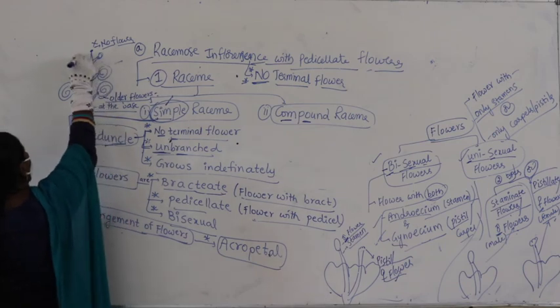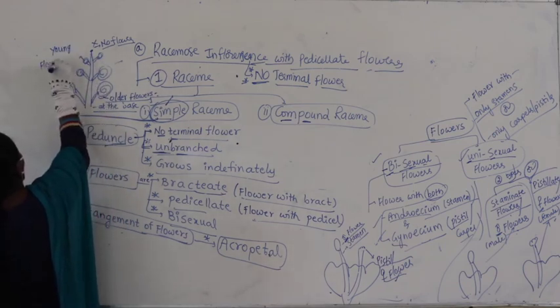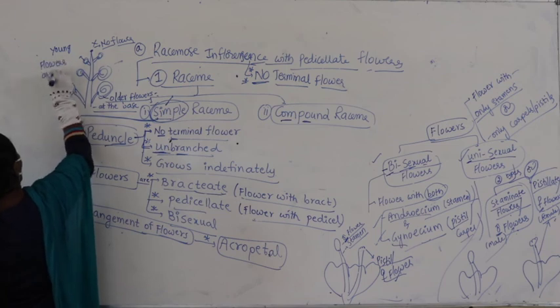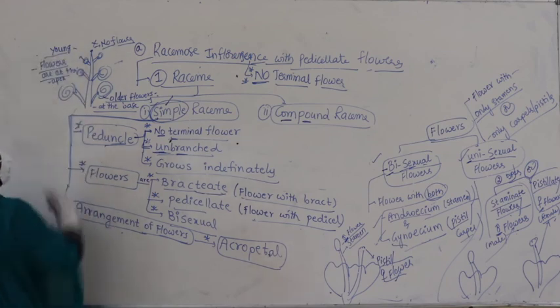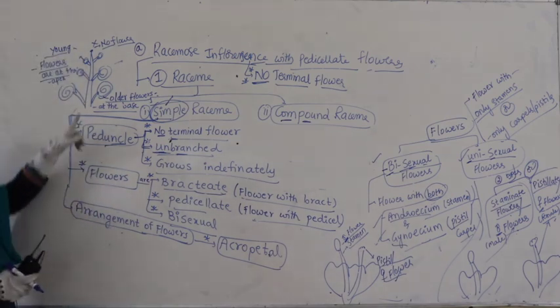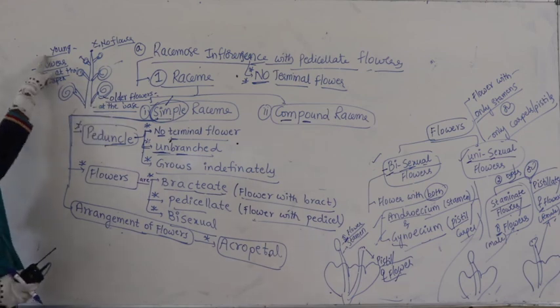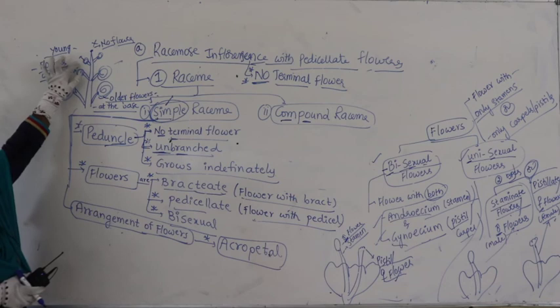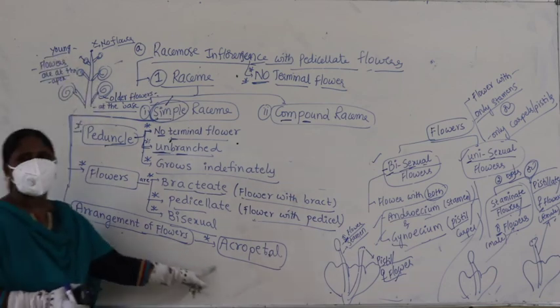And young flowers are at the apex. Older flowers or first formed flowers are at the base, young flowers are at the tip or apex. Such type of arrangement is called acropetal.